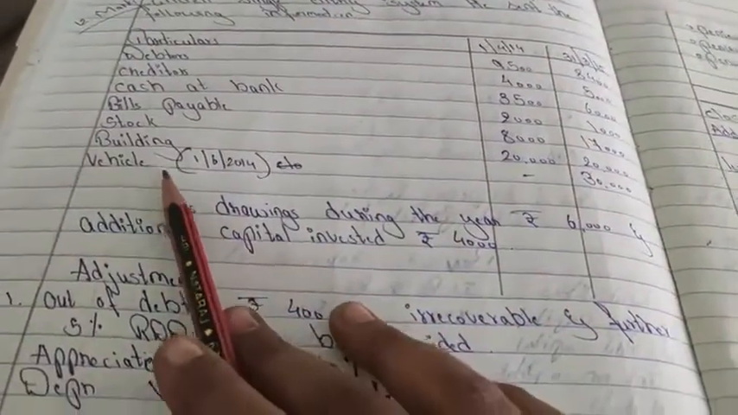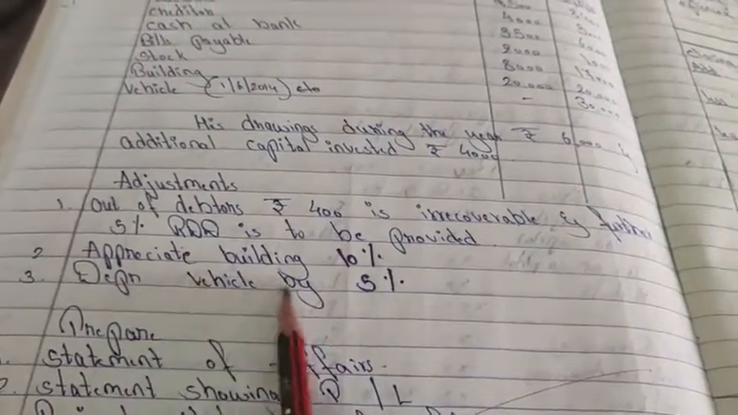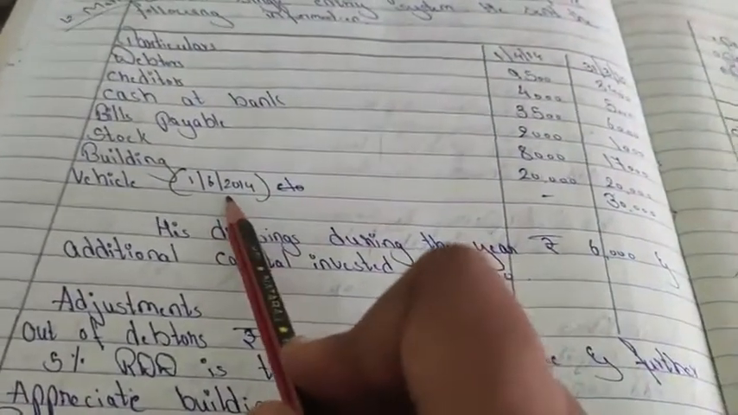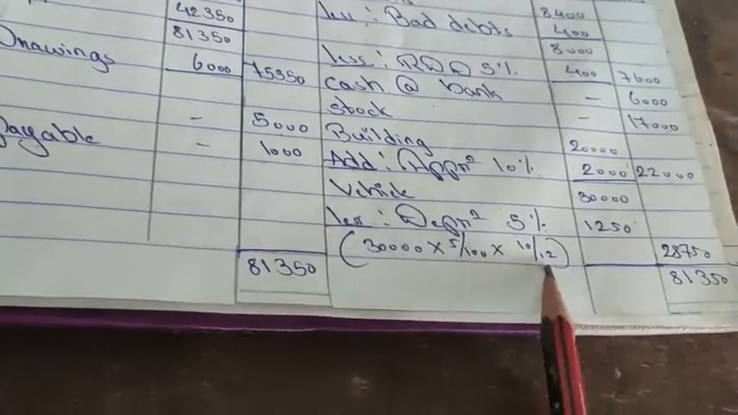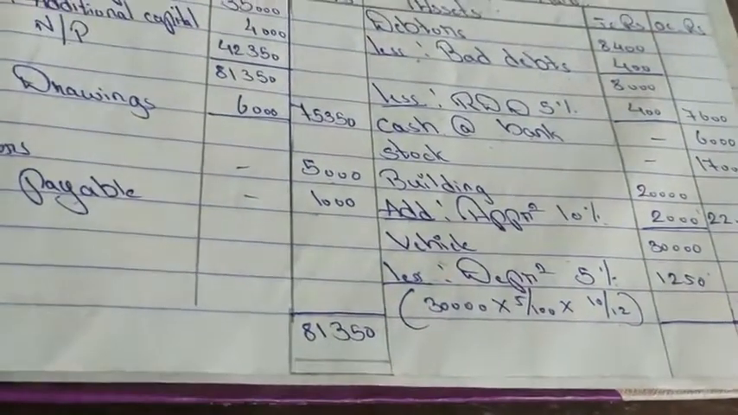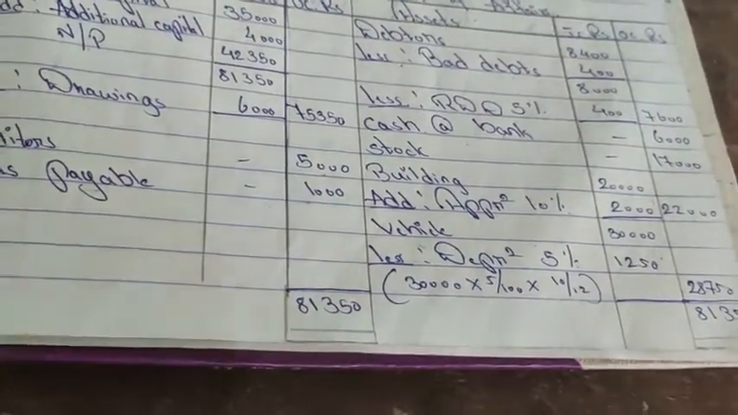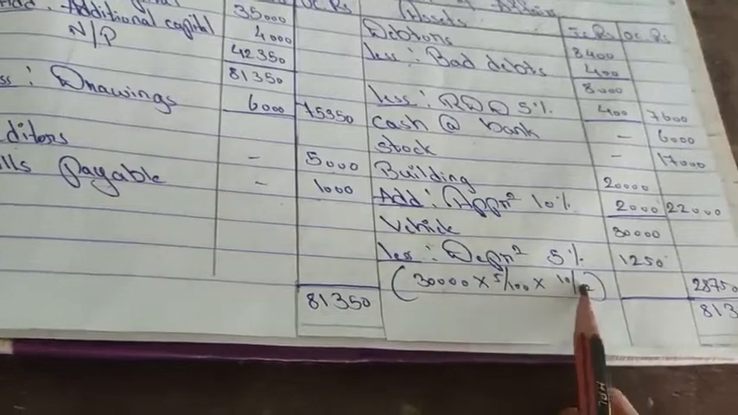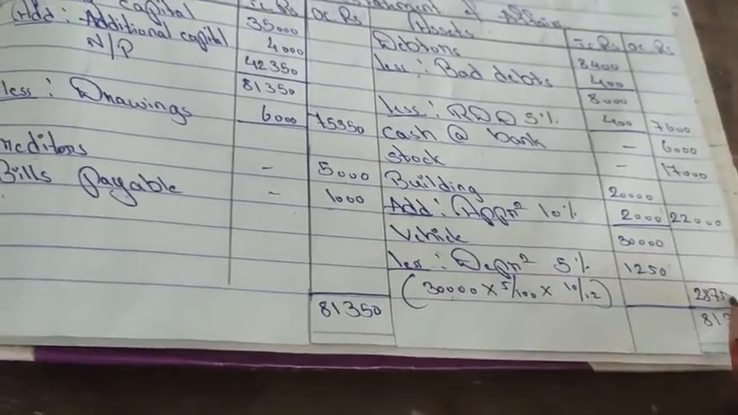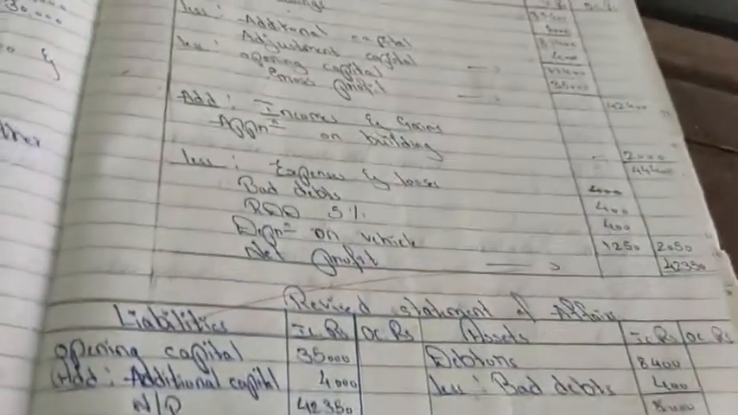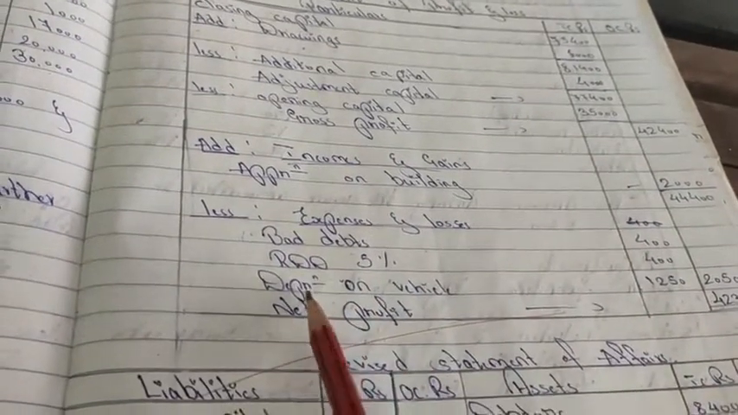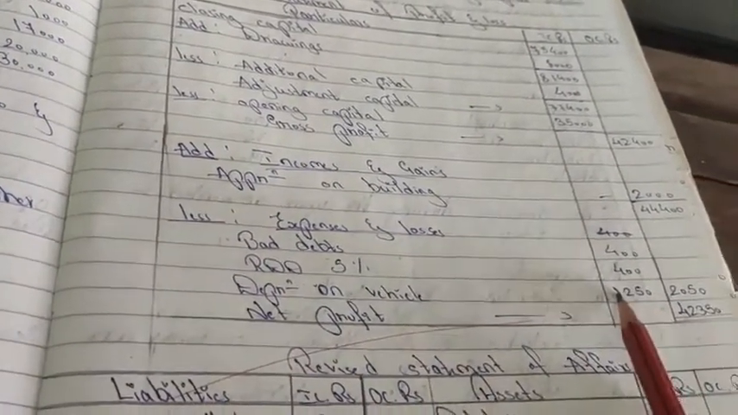The next you have vehicle 30,000, and they have asked you to depreciate the vehicle at 5%, purchased on 1/6. So vehicle closing balance is 30,000, only one balance you have, less depreciation at 5% for 10 months because it was purchased in June. Count from June to March, you get 10 months. So on 30,000, 5% for 10 months you get 1,250. So the balance is 28,750. The 1,250 depreciation is recorded in the statement of profit and loss as depreciation on vehicle 1,250. So total we have 2,050 here.